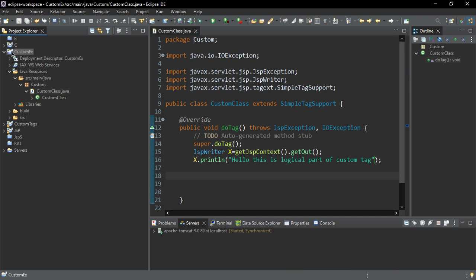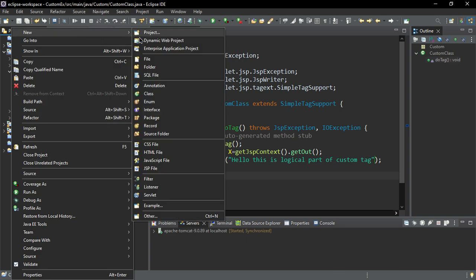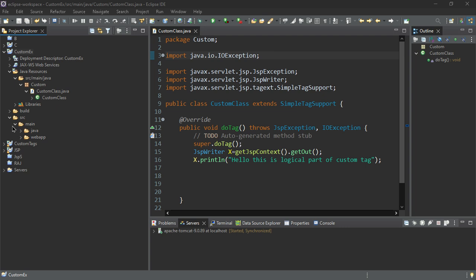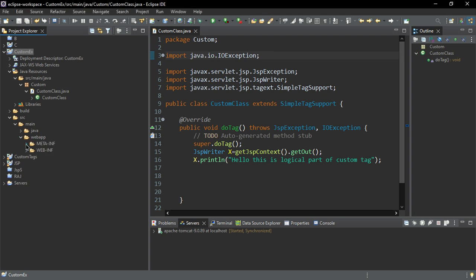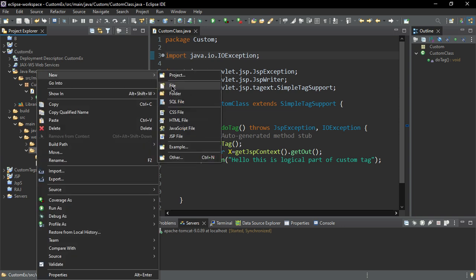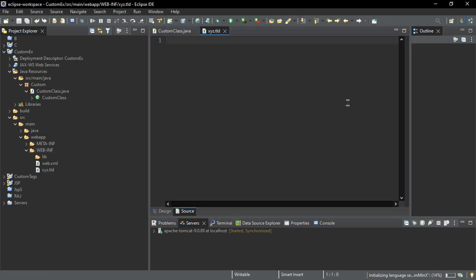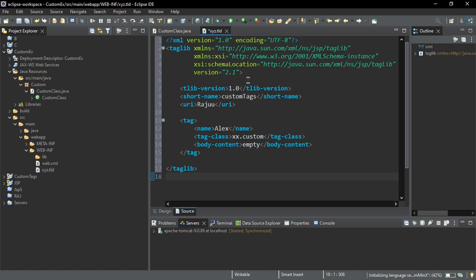Then click on our dynamic project file, right click it, and simply move to source file, then go to web app, and in WEB-INF, just right click it, click on new, click on file, and write some name, XYZ suppose, dot TLD, and then finish it. Once we create the TLD file, we simply just need its basic format, which will look like this.